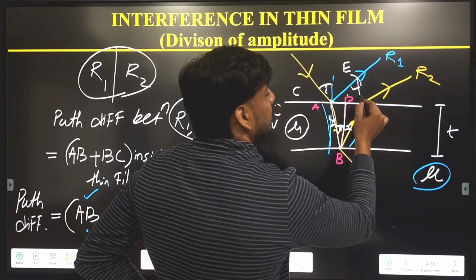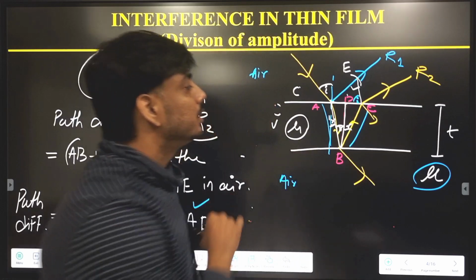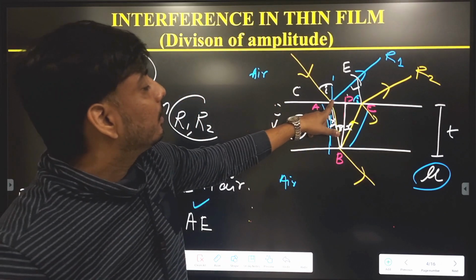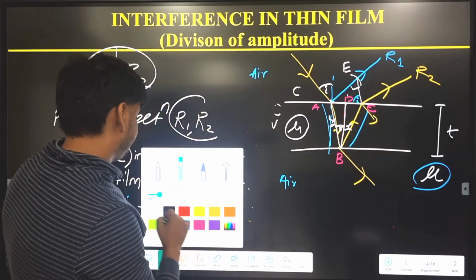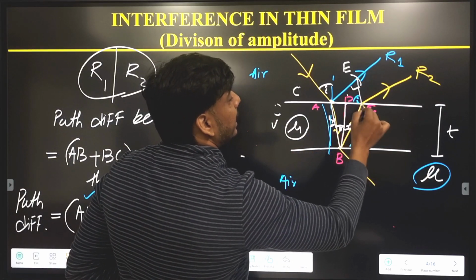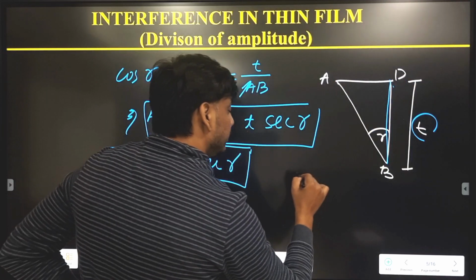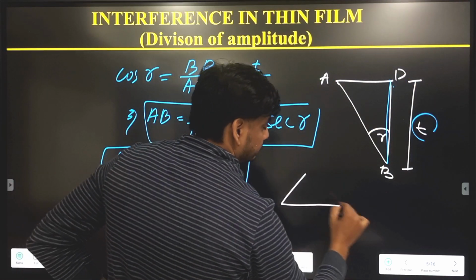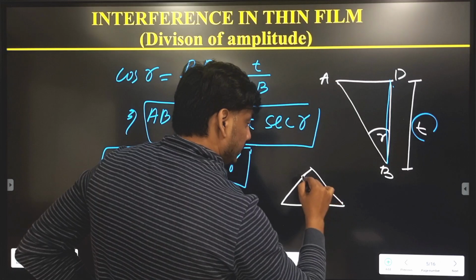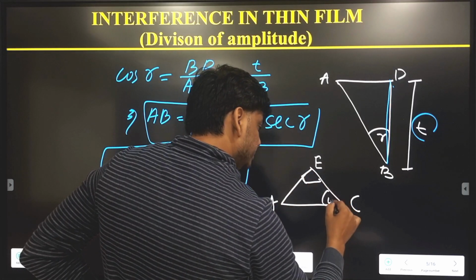If this is i, this must be i. Clear? This must be i. So now focus on the triangle AEC. Let me draw that in the next page. Triangle AEC. This is i.